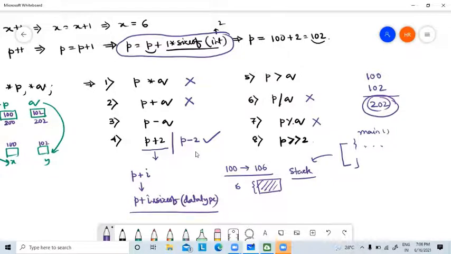Now this one, is this legal? Is it having any meaning? No, it doesn't have any meaning. So this one is again illegal. Now these two things are very important. This one and this one.